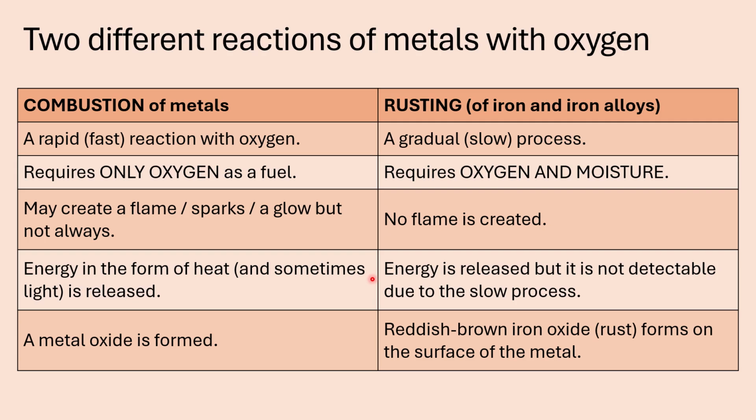In rusting, energy is also released, but in such small quantities that it's not really detectable because it's such a long and slow process. In both cases, a metal oxide is formed, but when iron rusts, you see a reddish-brown iron oxide layer called rust that forms on the surface of the metal.